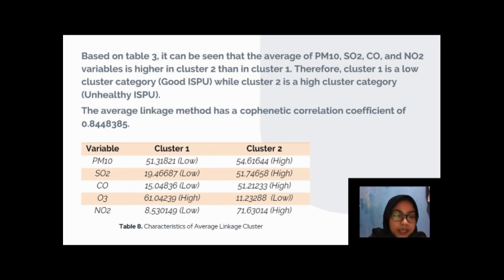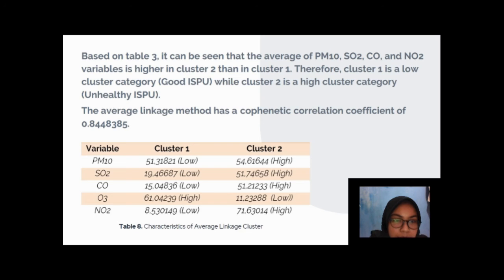And then there is table 8 on the lower section. That is the characteristics of average linkage cluster. And in this table, it can be seen that the average of PM10, SO2, CO, and NO2 is higher in cluster 2 than in cluster 1, and for O3 it's lower in cluster 2 and higher in cluster 1. Therefore, cluster 1 is a low cluster category or a good ISPU, while cluster 2 is a high cluster category or an unhealthy ISPU.